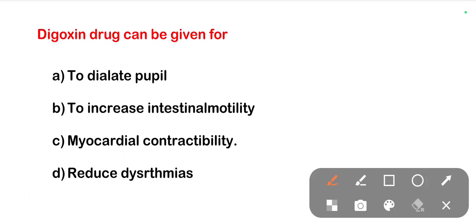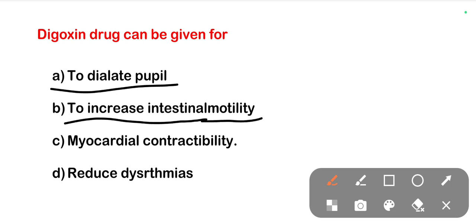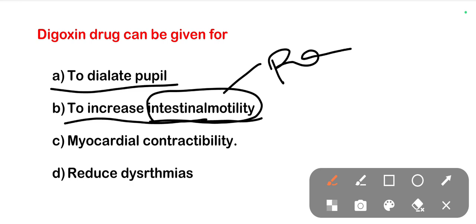The next one is, digoxin drug can be given for. So for whom can we give the digoxin drug? What is the purpose of digoxin? Options are to dilate the pupil, to increase the intestinal motility. Intestinal motility is nothing but peristalsis. Option C, myocardial contractility.